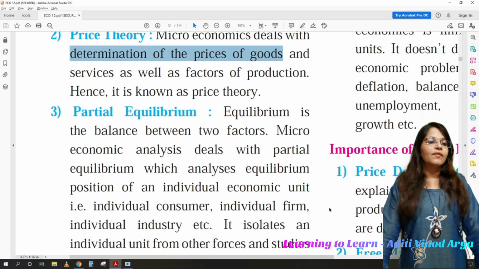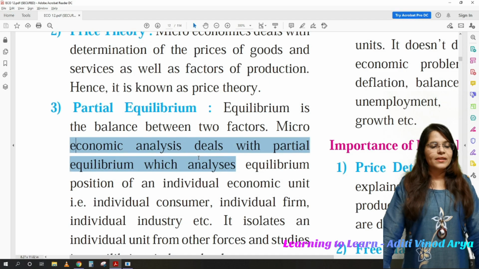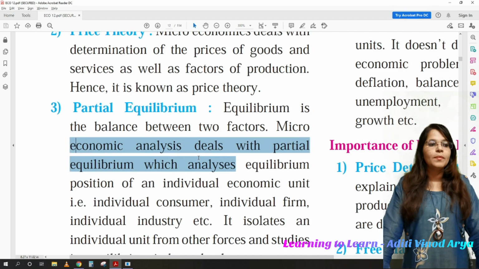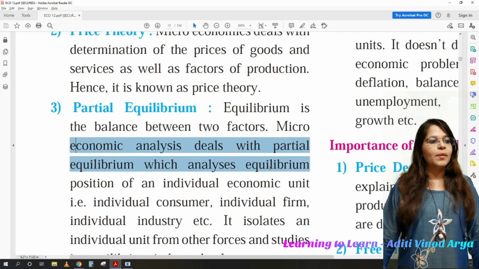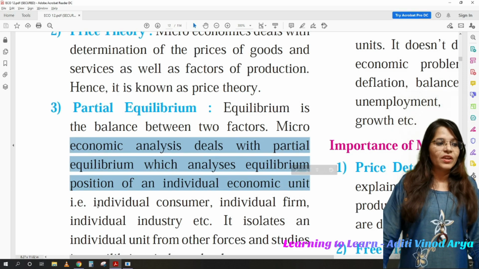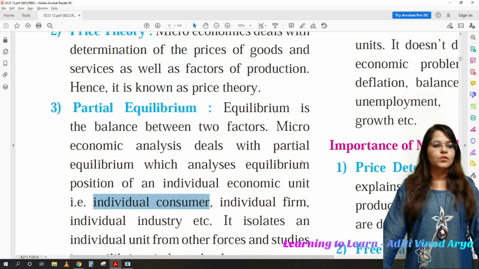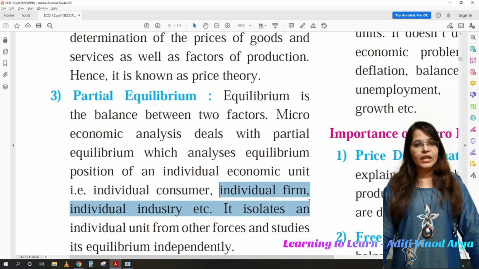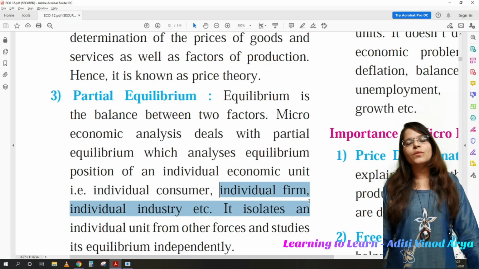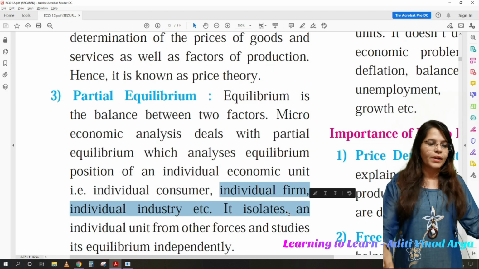Okay, partial equilibrium. Equilibrium is the balance between two factors. Microeconomic analysis deals with partial equilibrium, which analyzes the equilibrium position in an individual economic unit, that is, to be very frank, an individual consumer. So we are here to understand an individual consumer, individual firm, individual industry, or an individual market, which might be entirely different from the whole market, right?